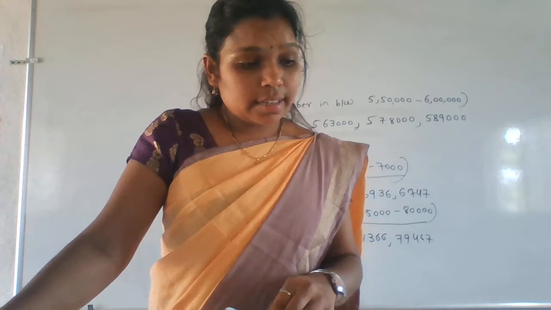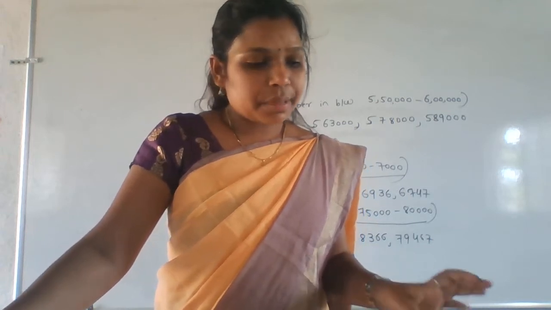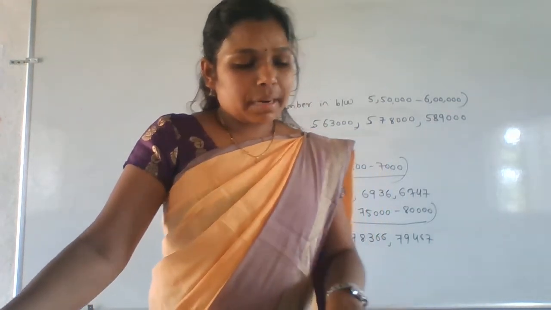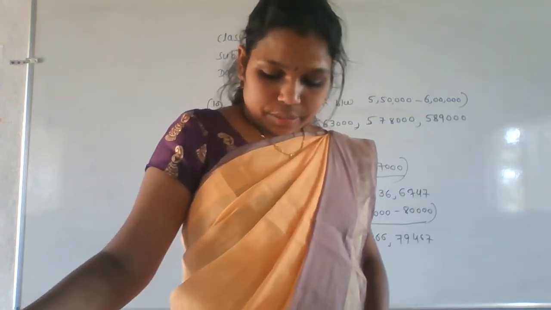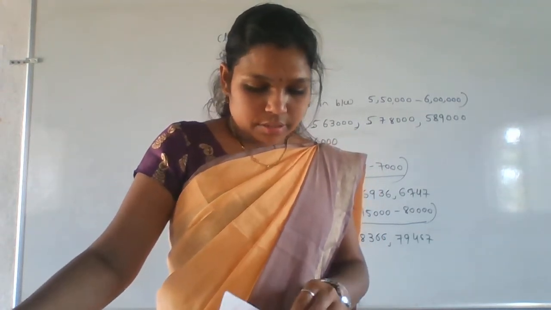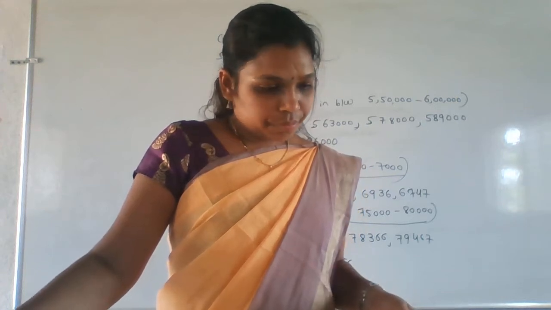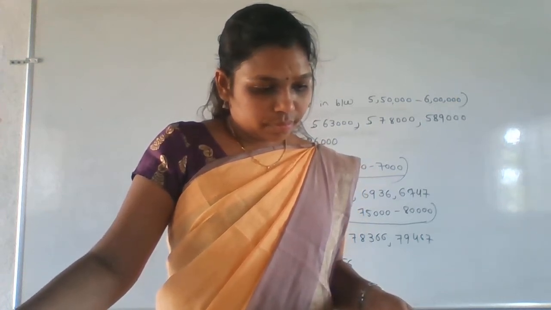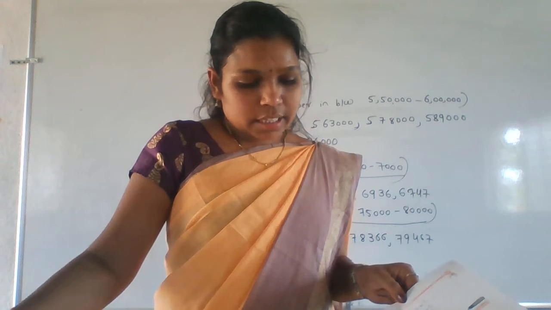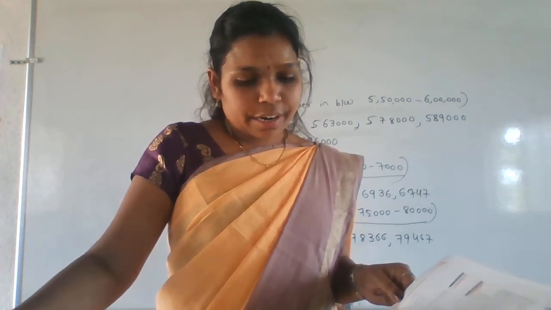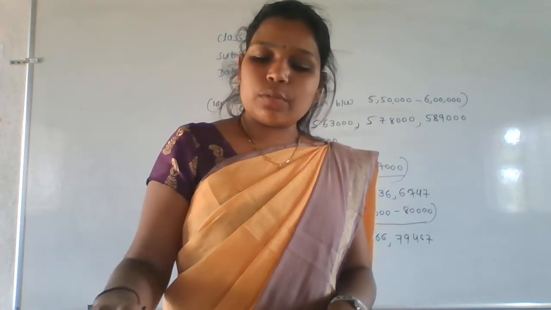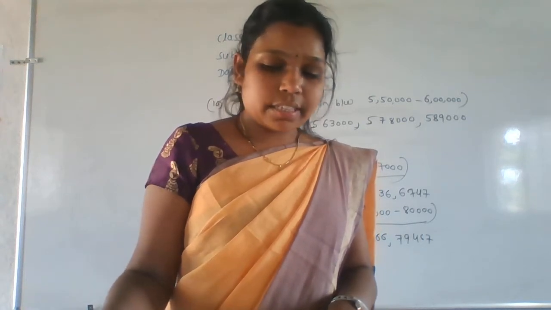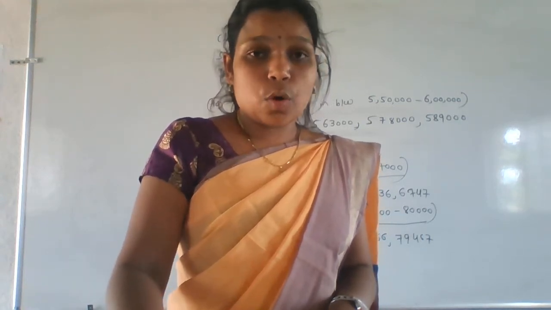Next we'll move to the second chapter now. What is the second chapter they gave here? Playing with the numbers. Okay, they gave the BODMAS rule here. According to the BODMAS rule, we have to solve. And in this chapter, what are the things we'll study? Open the second chapter, playing with the numbers.